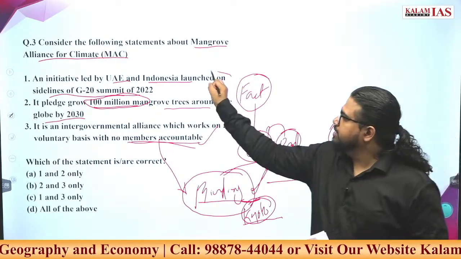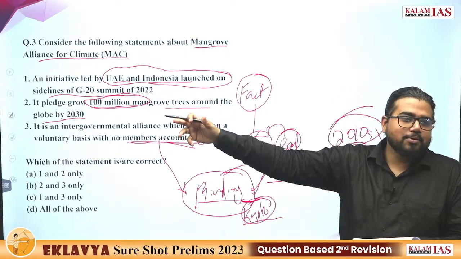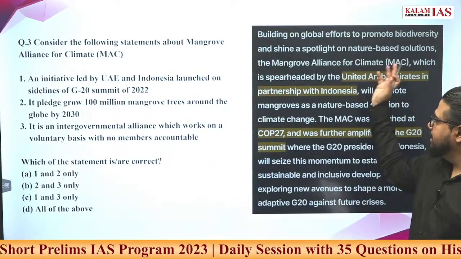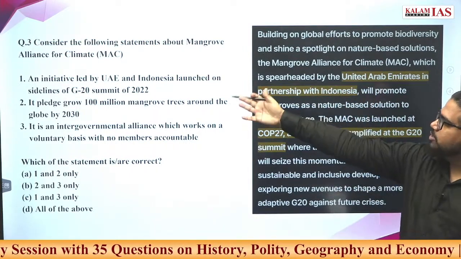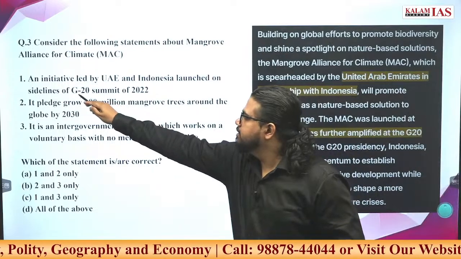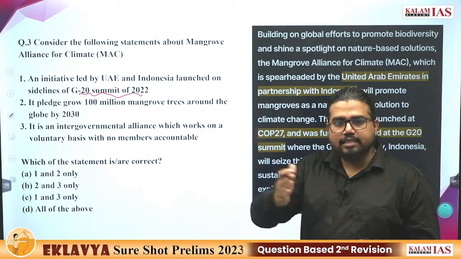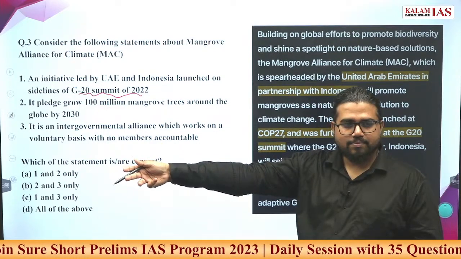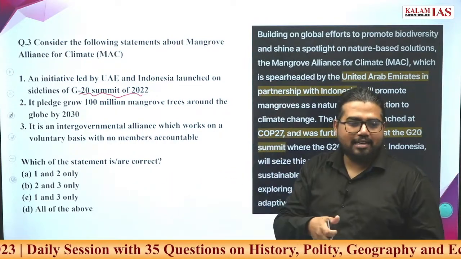Now to identify this statement, it is very difficult because the countries are UAE and Indonesia. From UAE, you hardly expect a mangrove initiative, but this is a correct statement. It is an initiative spearheaded by UAE along with Indonesia, and it was launched on sidelines of G20 Summit 2022. G20 Summit 2022 was headed by Indonesia. From Indonesia, it came to India. Now next it will go to Brazil. These 3 countries are called like a Troika.